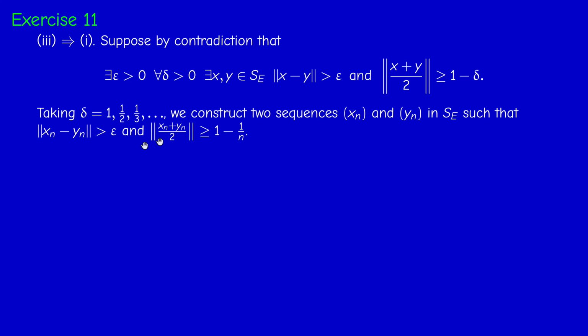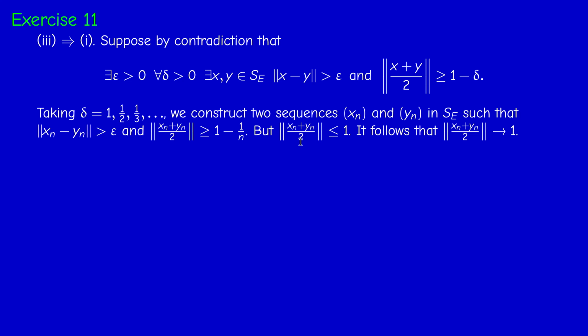So I have two sequences now, xn and yn, in the unit sphere, whose distance is bigger than epsilon, and the norm of the midpoint is bigger than 1 minus 1 over n. Now, since xn and yn are in the unit sphere, the norm of xn is 1 and the norm of yn is 1. So by the triangle inequality, the midpoint has norm at most 1. So what do we have?